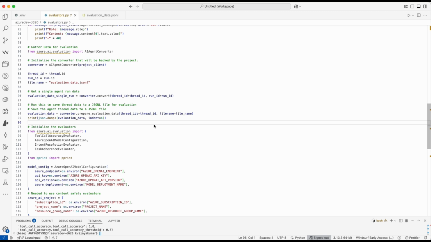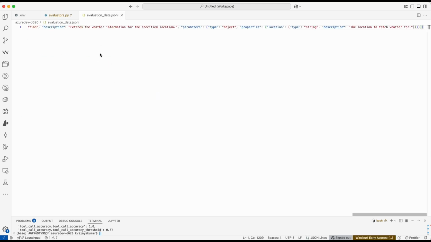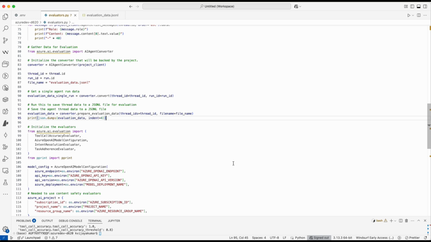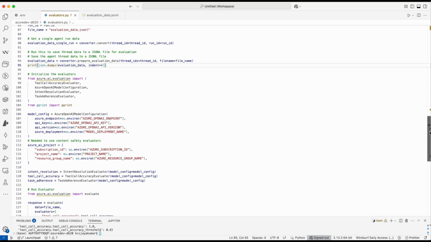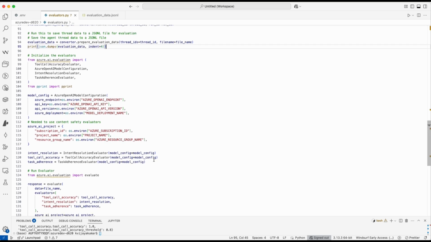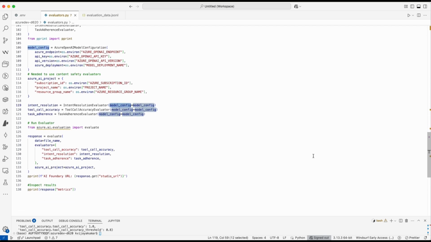It's all about preparing the data. Whatever the thread has executed and the information that we have, I'm just storing all this information into a file, something like this. Then you need to define these evaluators. As you see here, I'm creating these three evaluators by passing this model configuration, and then it's all about running these by passing all the evaluators that you have.